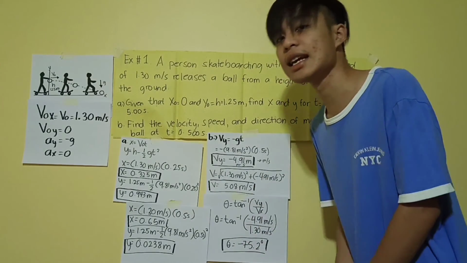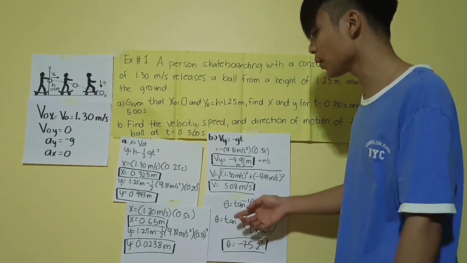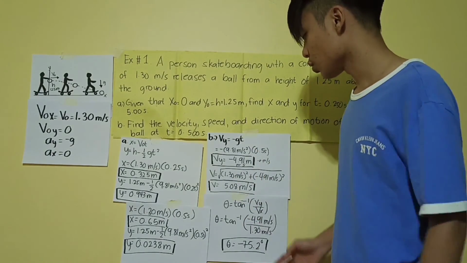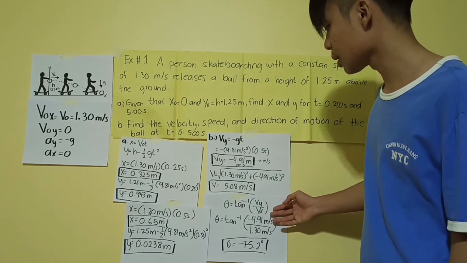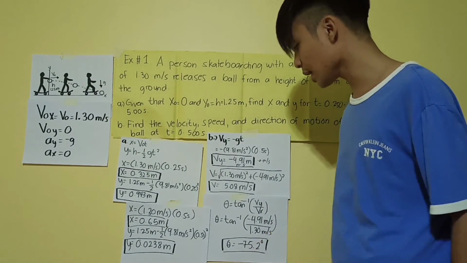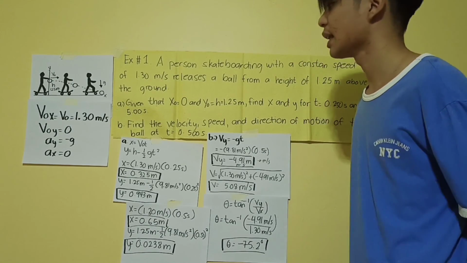So, para naman sa angle, ang gagamitin natin is yung ating inverse tangent function na ginamit natin sa ating previous lesson. So, ayan, substitute lang natin yung mga values na meron tayo. And by calculating, ang makukuha nating angle is negative 75.2 degrees.